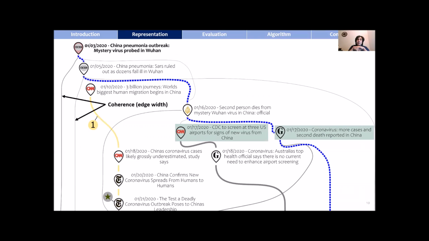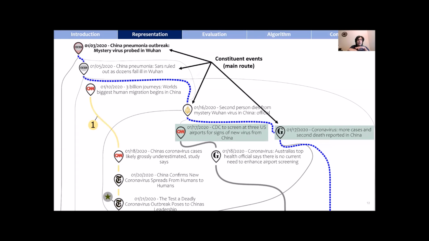We also have the concept of coherence from narrative theory, which refers to how much sense a storyline makes. We represent this with edge weights and visualize it using the width of the edges. We also have constituent events, which are the core events of the narrative. They are captured by the main road in blue.